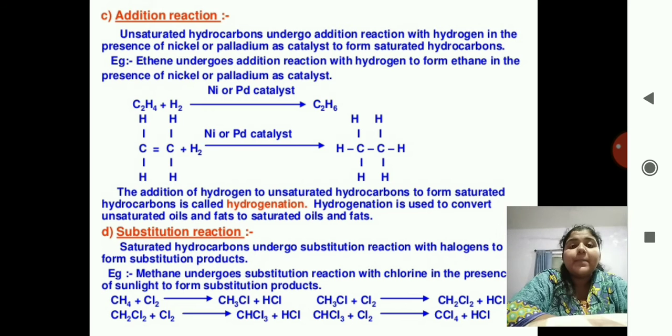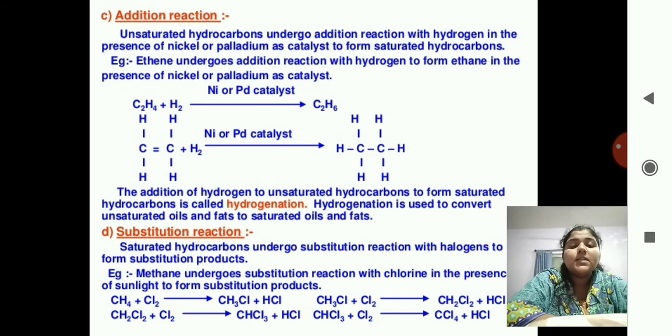What is happening there? The CH4 molecule combines with chlorine. It gives one hydrogen atom to the chlorine, and takes one chlorine atom from the chlorine molecule, forming CH3Cl, and the Cl has taken one H from the methane, so it forms HCl. This reaction continues till there is no hydrogen atom left in the methane.